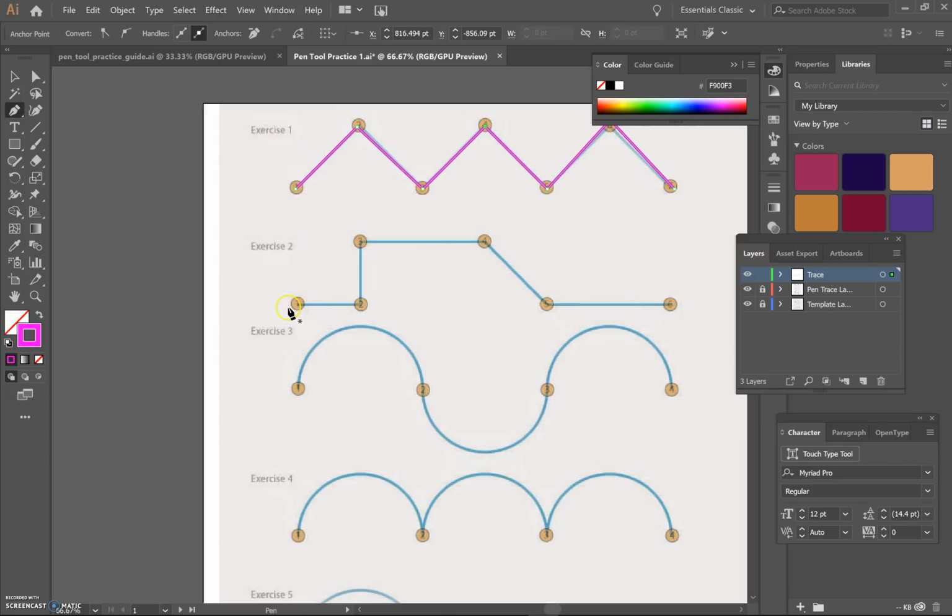Back to the pen tool. This one's fairly easy, click, click, click, etc. But on exercise 3, you're not going to be able to go from point 1 to point 2. When it's a semicircle or a half circle, you're only really going to be able to go halfway through that. So I'm skipping on to 3, I'm going to click, and then I am going to left click, but I'm not letting go of my mouse. I'm still holding down on the button. And I'm going to pull the handles to the right until I align that to the shape. Okay? And it should be fairly horizontal. Then I'm going to let go.